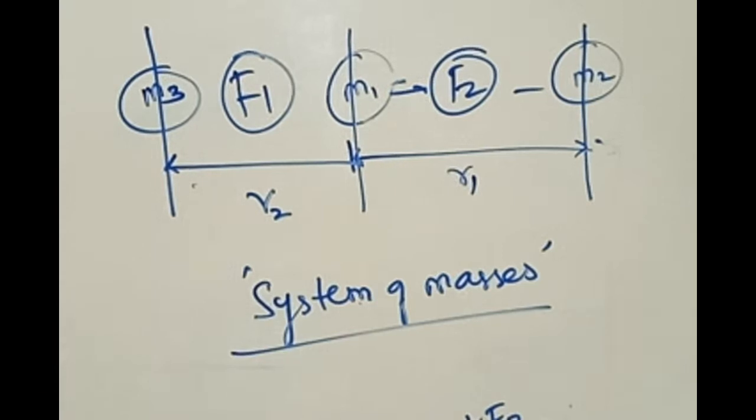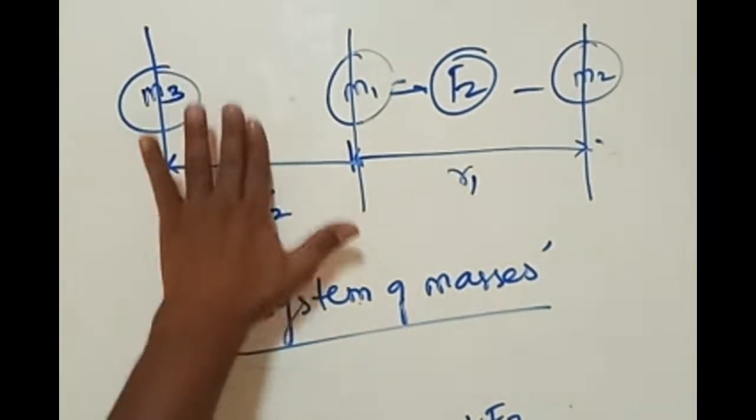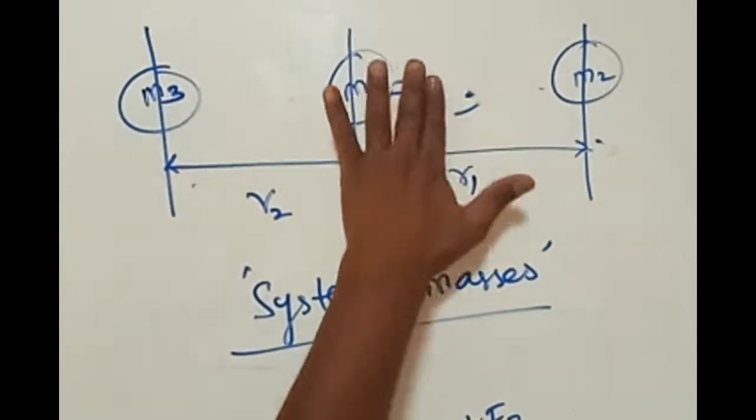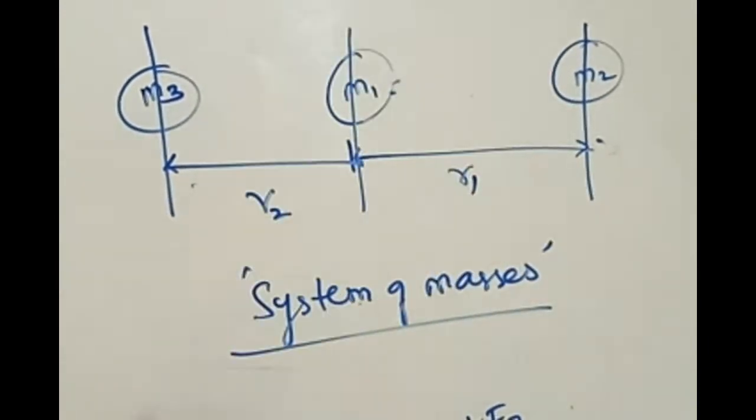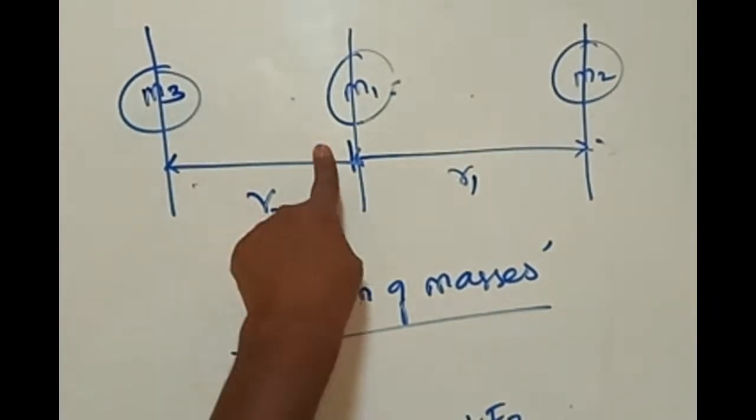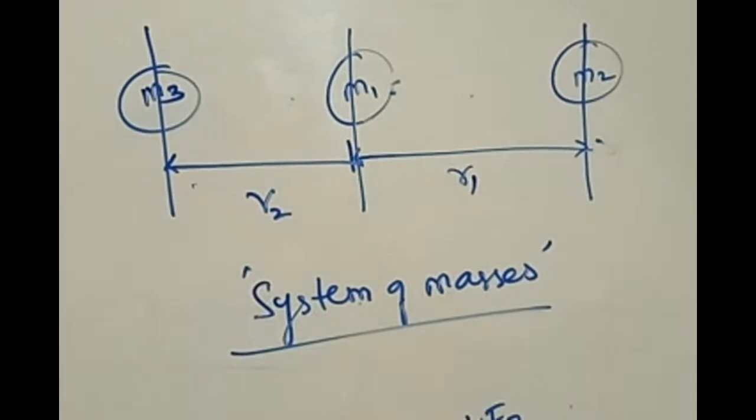Now you do one thing, take this as a question, try to apply your logical points. In this context, for the scene shown here, find net force on M3, find net force on M1, find net force on M2. Find, for this case, the question is find F net on M3, first one. Second one, F net on M2, and third one, F net on M1.